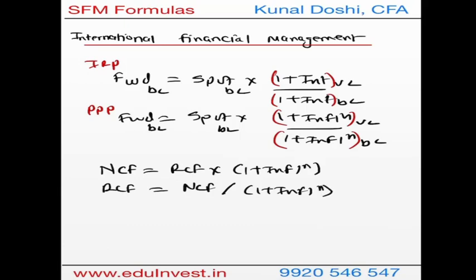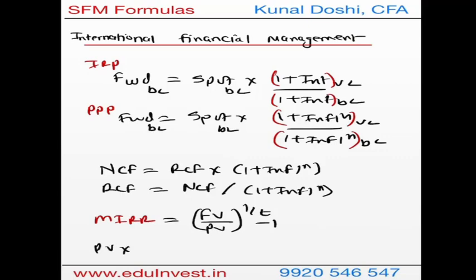And one more very interesting formula is that of modified IRR. We have IRR, but modified IRR is derived from the equation of present value and future value, where the formula is future value over present value raised to 1 over t, minus 1. How is this derived?